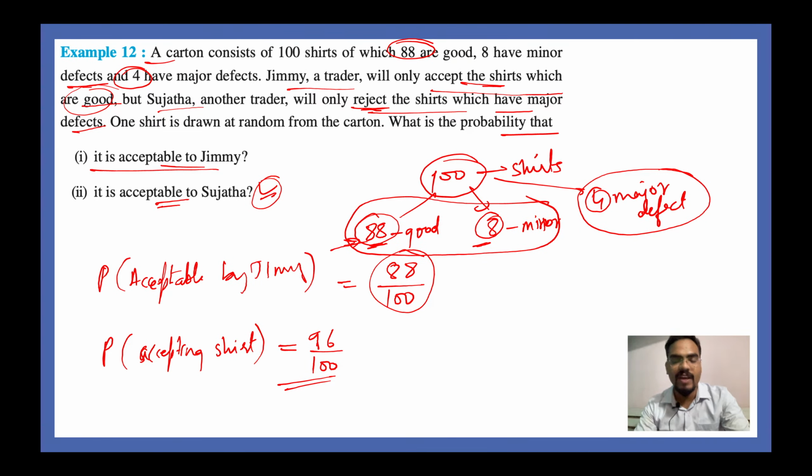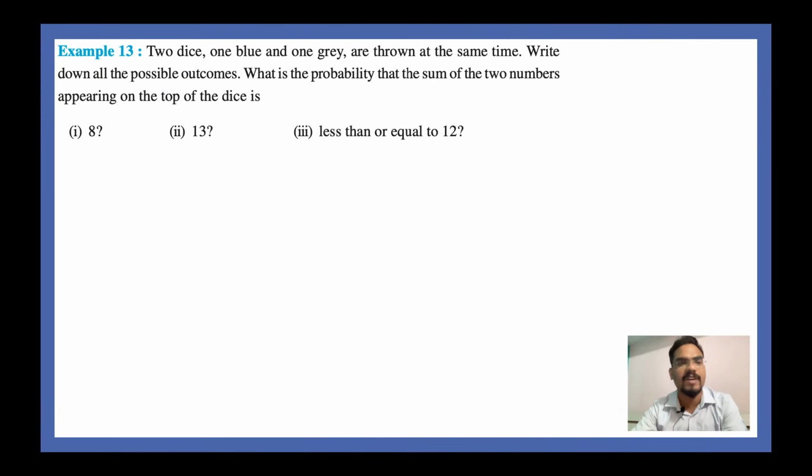Very good, guys. So it is 96 by 100, not 88 by 100. Some people have written 88 by 100. So 88 by 100 was the first answer, and 96 by 100 is your second answer. I'm sure everybody has got that correct. Let's move on to the next question, guys. Come on, quickly. Solve this before me.